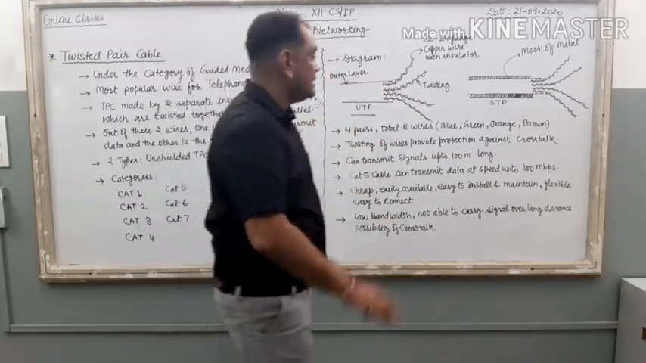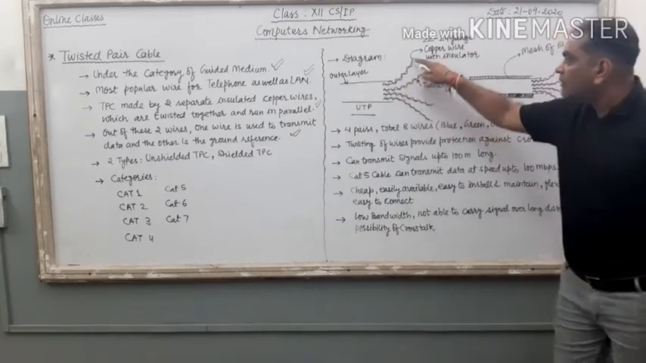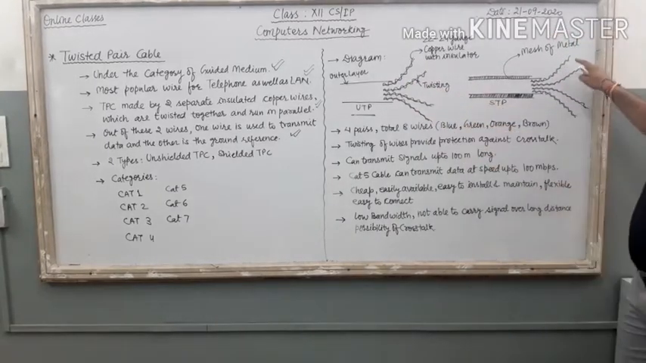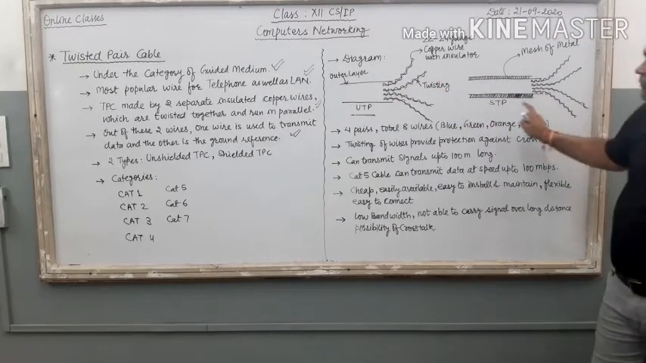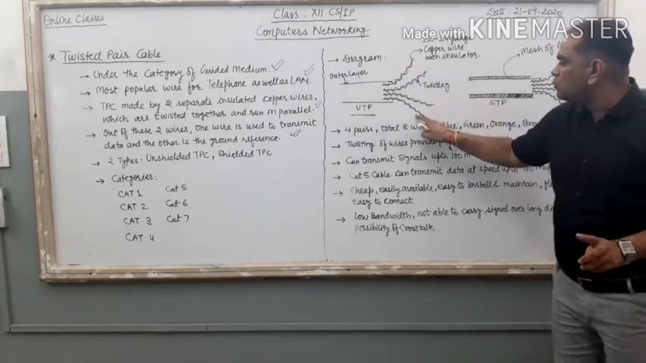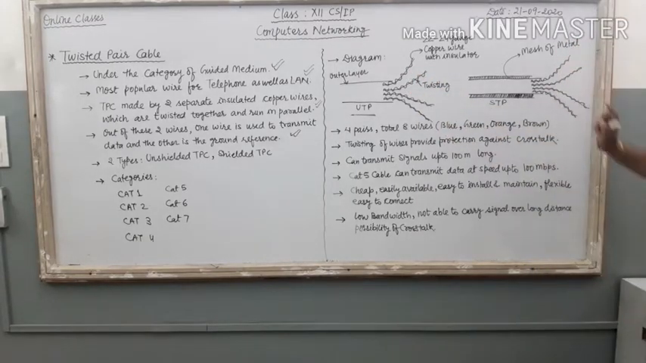Now, what is there in STP? Wires, just see, 4 pairs. Here also 1, 2, 3, 4 pairs. Every pair contains 2 wires, 2, 2, 2, 2. Here in STP also 2, 2, 2, 2.